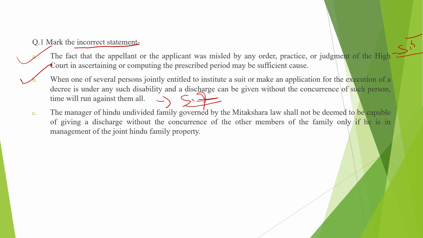Statement number 3. The manager of a Hindu undivided family governed by Mitakshara law shall not be deemed to be capable of giving a discharge without the concurrence of other members of the family only if he is in management of the Hindu joint family property. Now this statement is again from section number 7 and this statement is incorrect. Why incorrect? Because the Hindu undivided family manager has the capability of giving concurrence on behalf of the other members. So आपका यहाँ पर not गलत है.